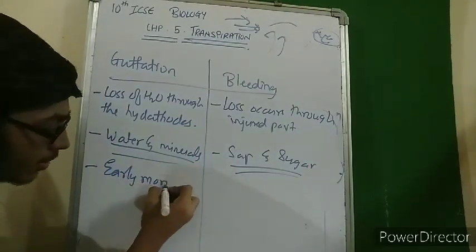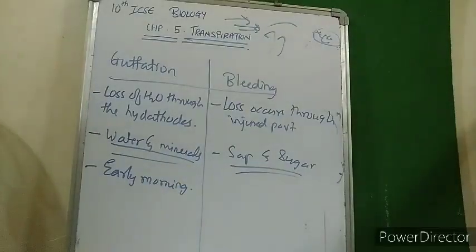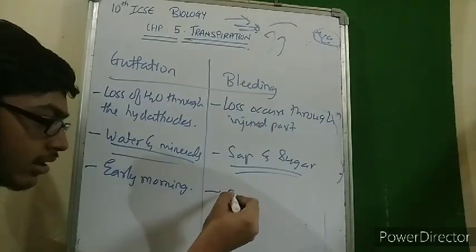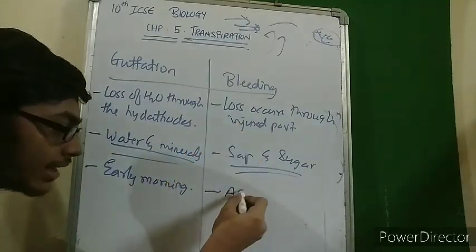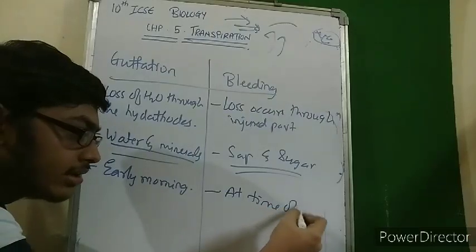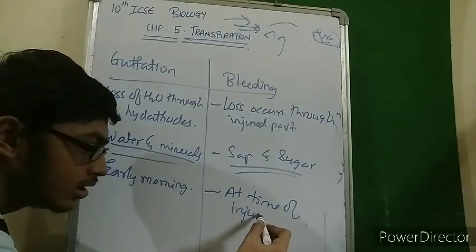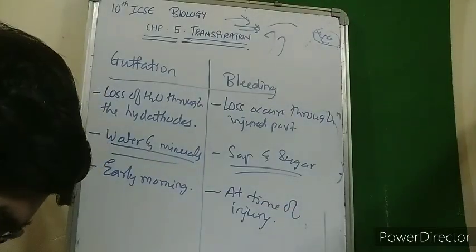I had spoken about this in the previous chapter that guttation is present throughout the day, but it is dominated by transpiration during the day. So guttation is mostly seen in very early morning, and bleeding is seen at the time of injury, whenever there is injury seen in the plant body.